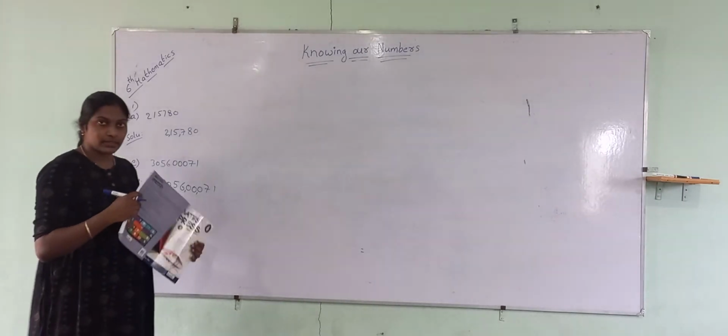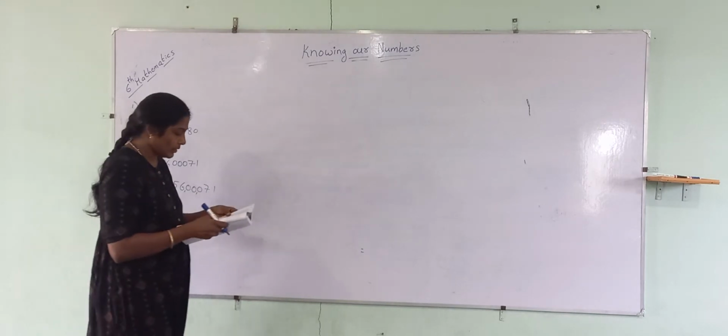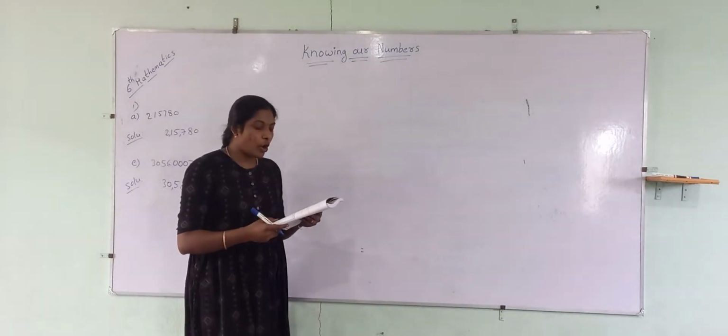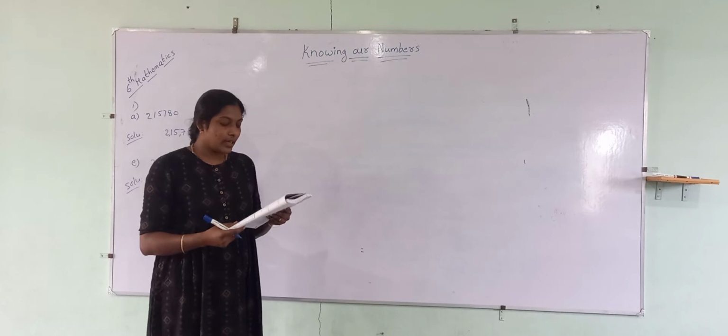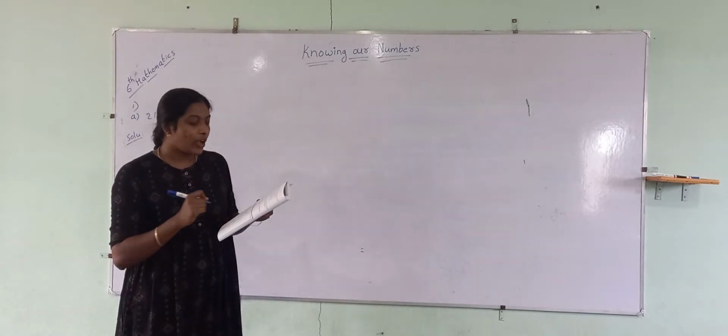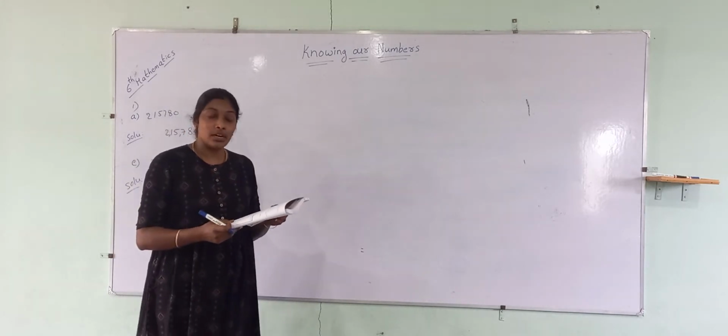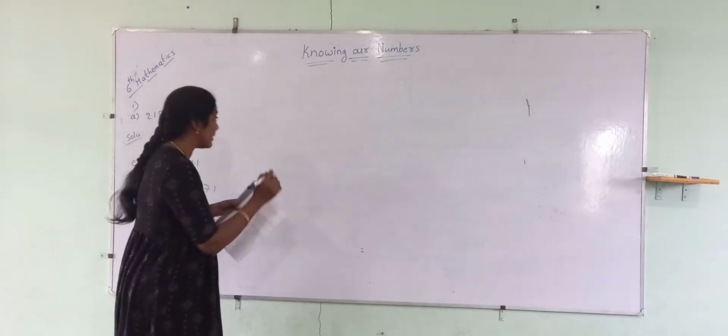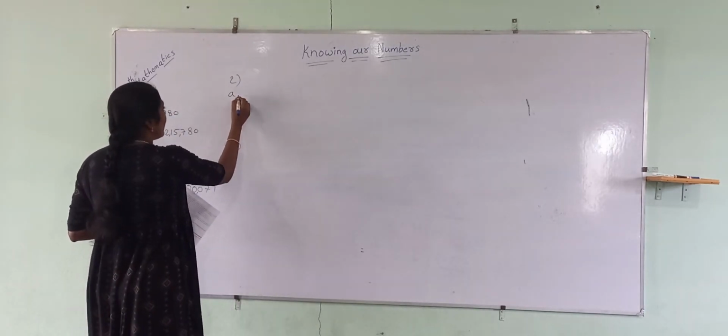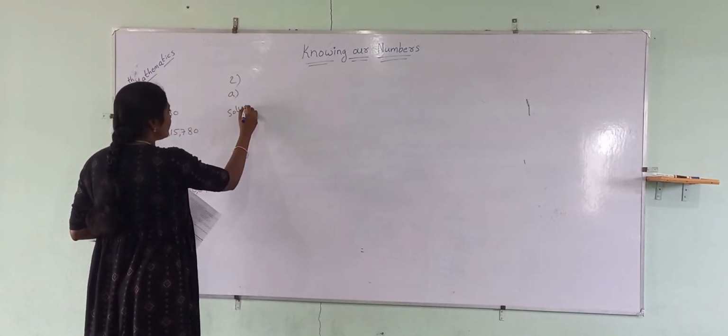Copy the second one. Write the following numbers in figures. So they have given it in the form of words. We have to make the number with them. Write the entire question.